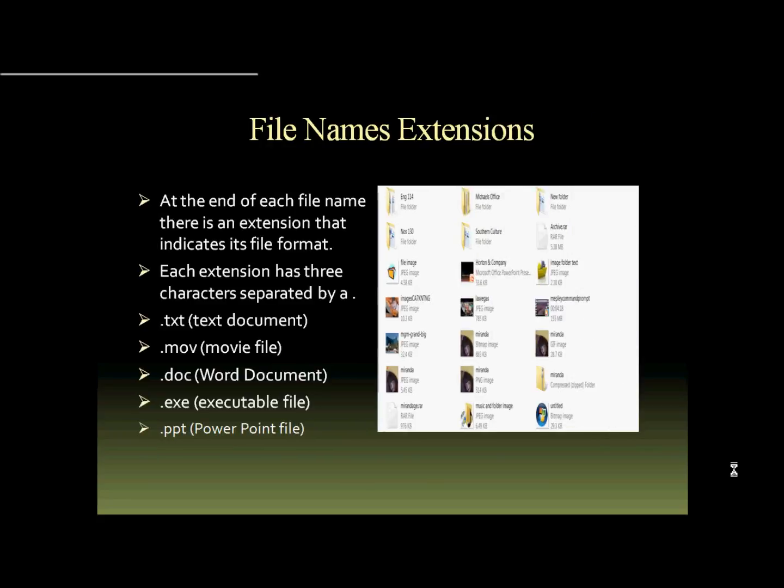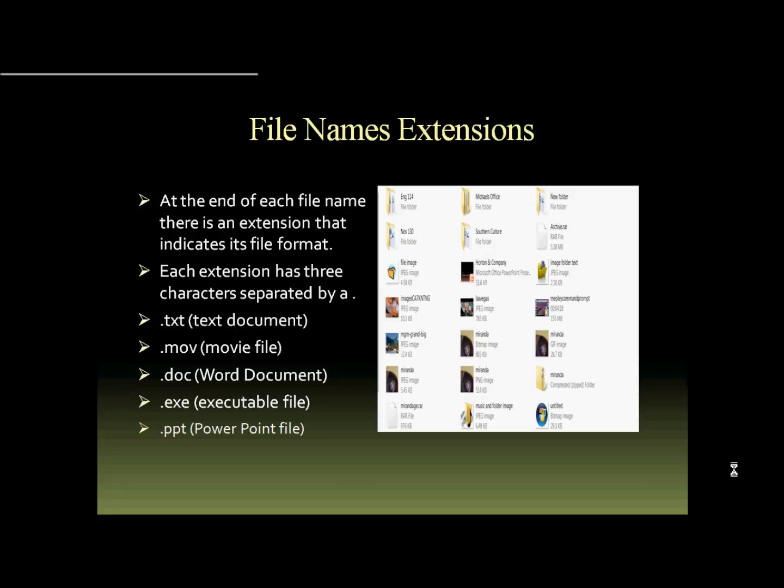File names and extensions. At the end of each file name, there is an extension that indicates its file format. Each extension has 3 characters separated by a period. For example, a .txt is a text document. A .mov is a movie file. A .doc is a Microsoft Word document.